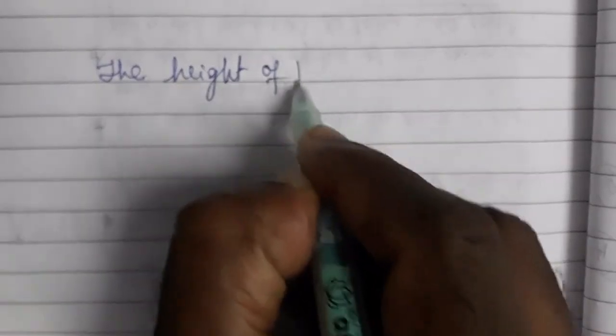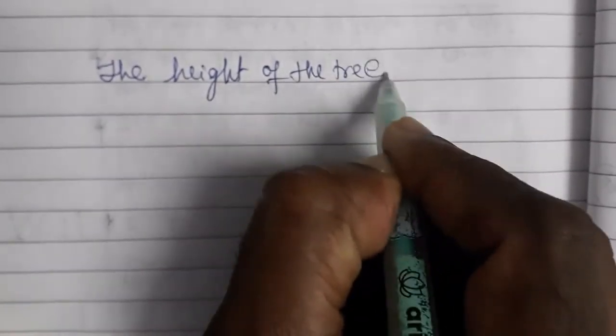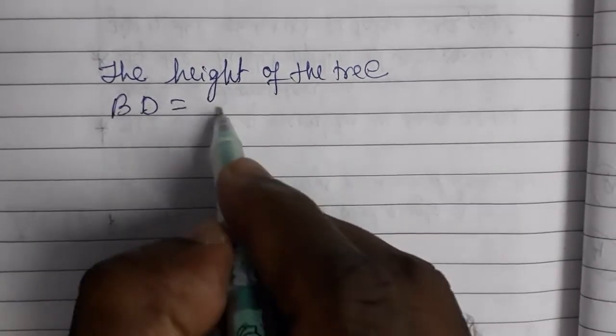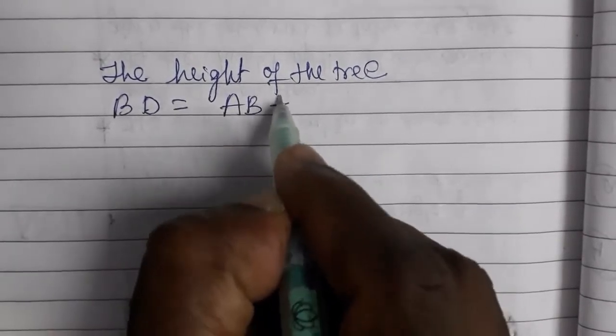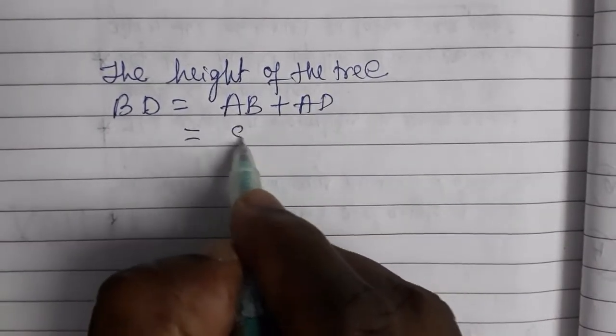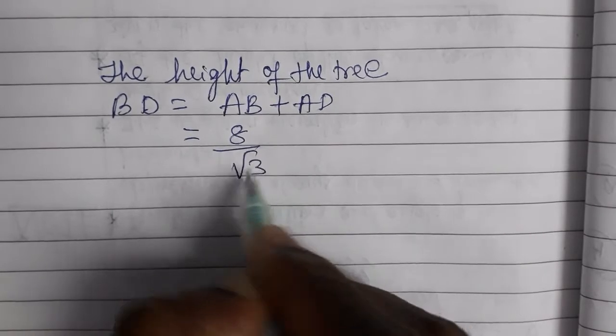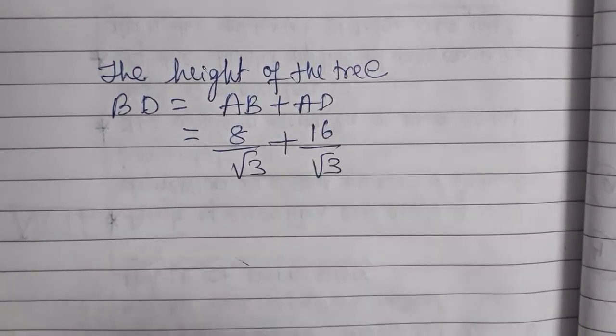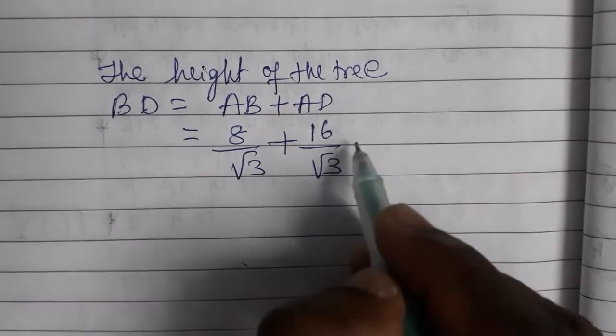The height of the tree BD is nothing but AB plus AD. AB I got as 8 by root 3, plus AD, 16 by root 3. Okay, now you add.